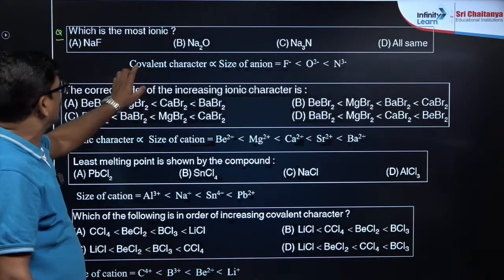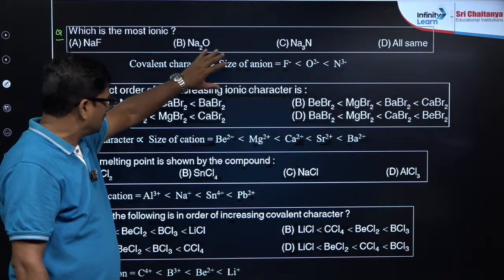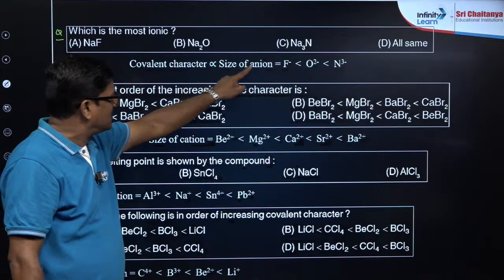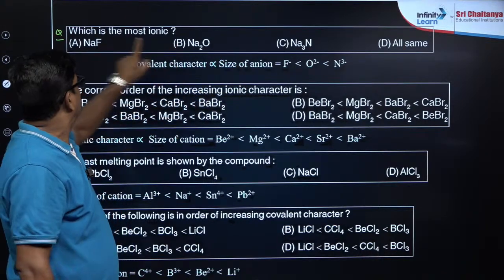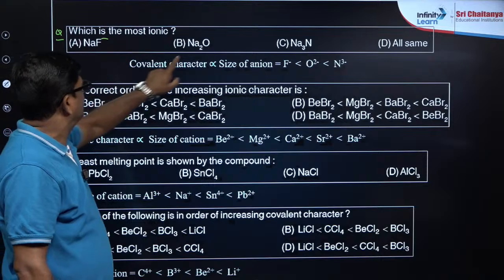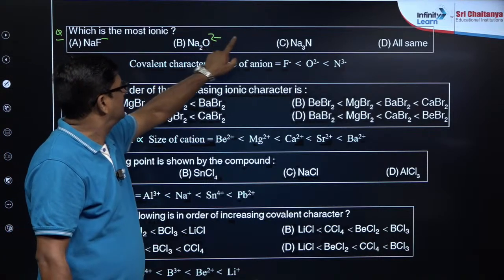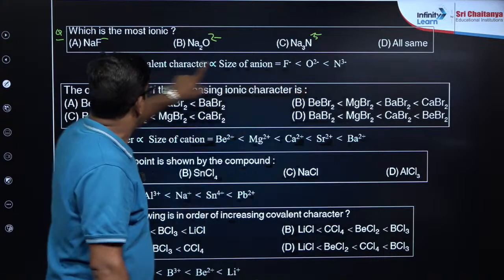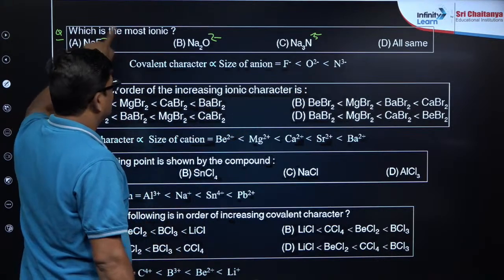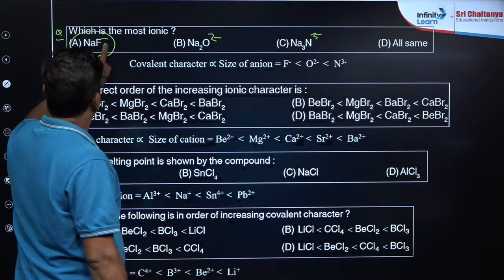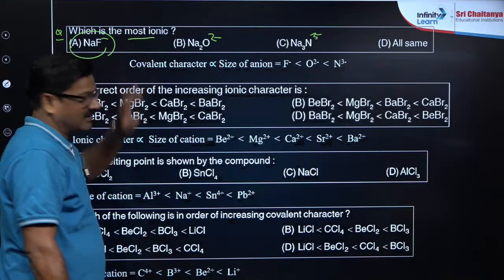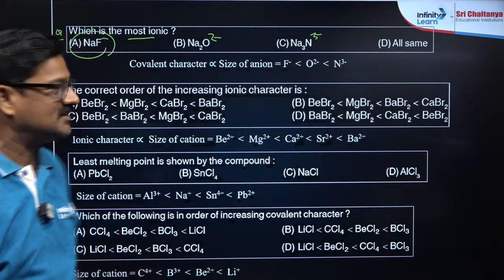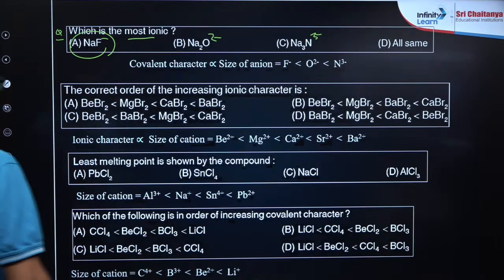Here covalent character is directly proportional to charge on anion. Here F-, O2-, N3-, so that with less charge on it, it is going to have most ionic character. Got it? Yes, it is not C, it is most ionic.